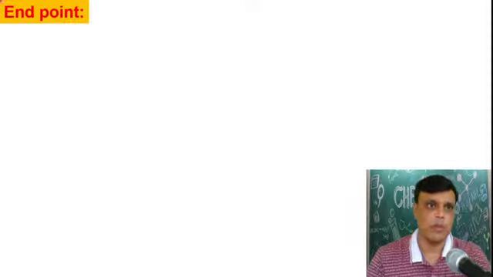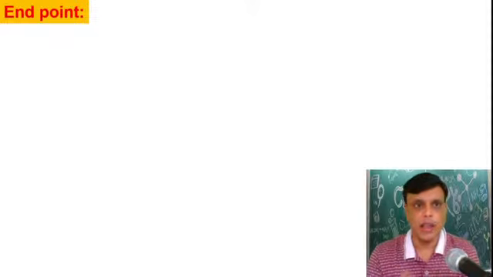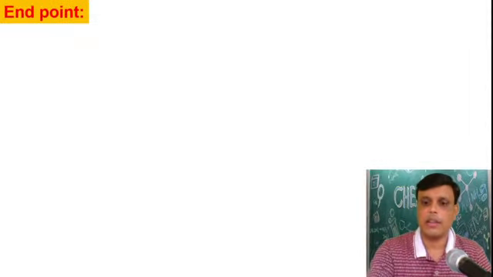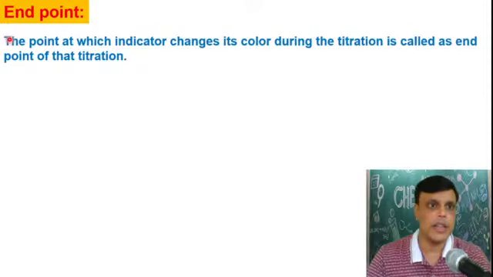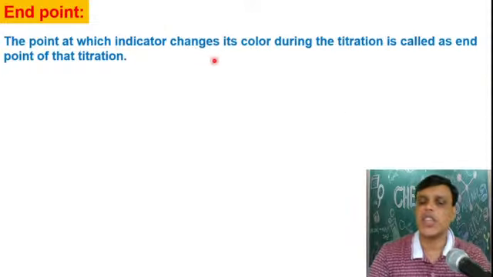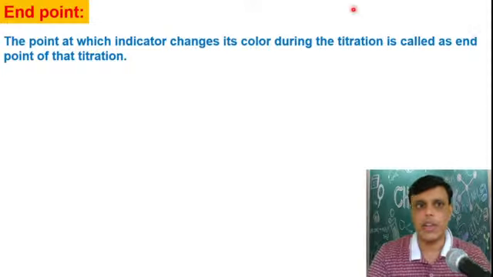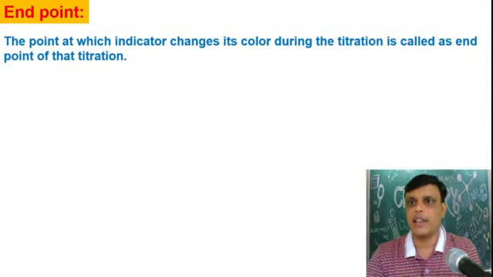What is the end point of titration? This we are going to see. If you are doing the titration, there has to be some end point, and what is that end point? That we will see. Okay, the definition of endpoint. It is a point at which the indicator changes its color during the titration. As soon as you see the change in color, you can conclude that your titration has reached completion. Okay, and that end point has come for your titration.